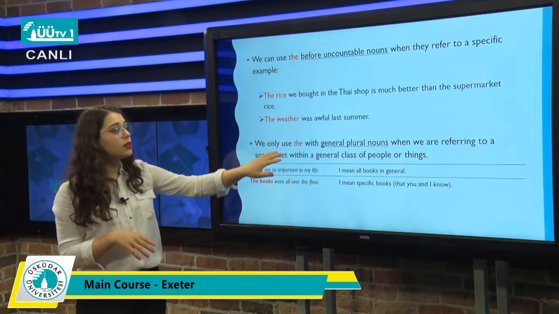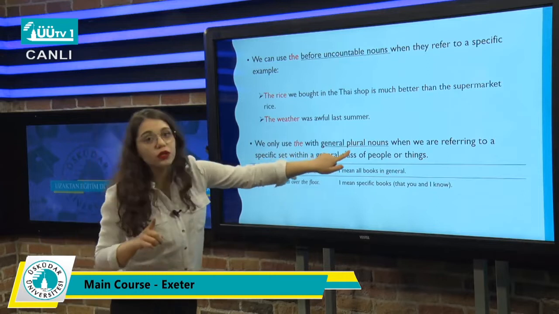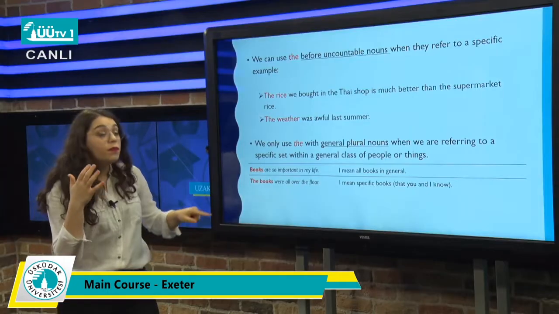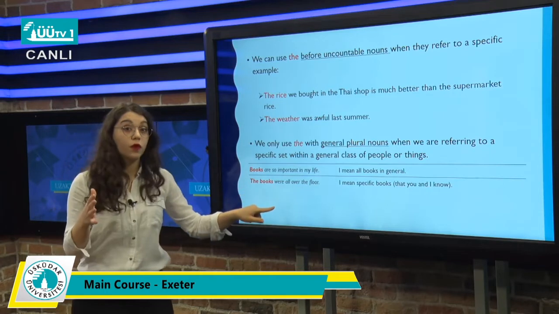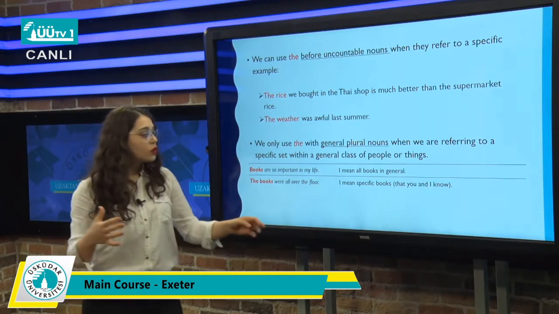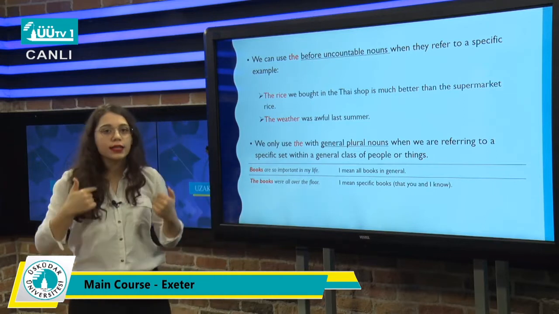And we use the with general plural nouns when we're referring to a specific set within a general class of people or things. Let's look at the example here. Books are important in my life. So we're saying that all books are important in my life when we use it without a definite article. But if we say the books were all over the floor, we're talking about a specific group of books, okay? We're talking about the books that you and I know.